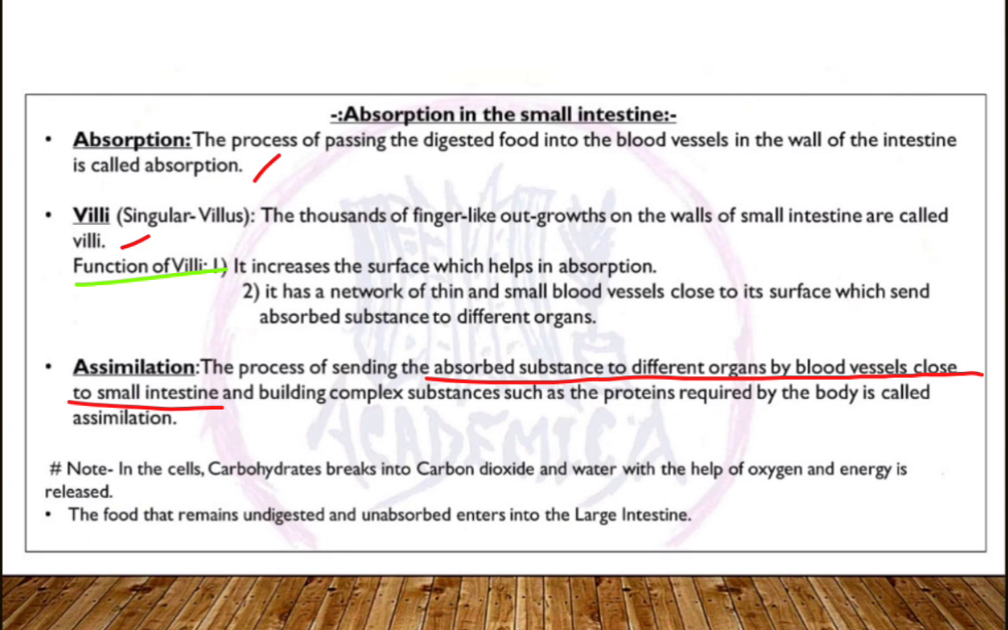which we can conclude as assimilation, which can be defined as the process of sending the absorbed substances to different organs by blood vessels close to the small intestine and building complex substances such as proteins. We can also note that in the cells, carbohydrates break into carbon dioxide and water with the help of what? Oxygen, and energy is released, which we can feel after getting food. And the food that remains undigested and unabsorbed enters the large intestine.